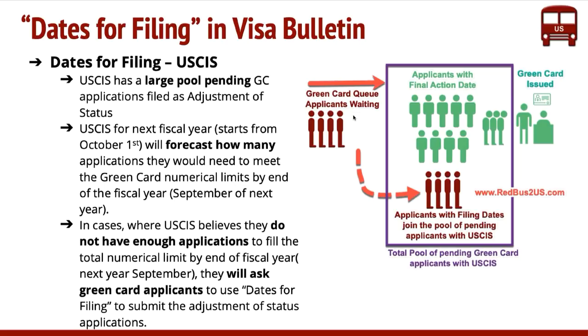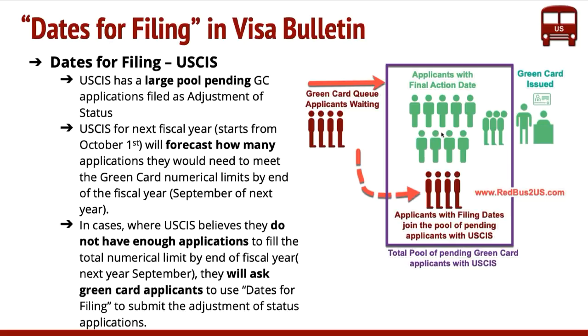They can now start to submit adjustment of status applications to USCIS. So with this, the pool of applicants that USCIS has is increased, so that now they can factor in all of them, and process these applications, and be ready to issue the green cards when the green card numbers become available. So this is what the whole idea is about, dates of filing.